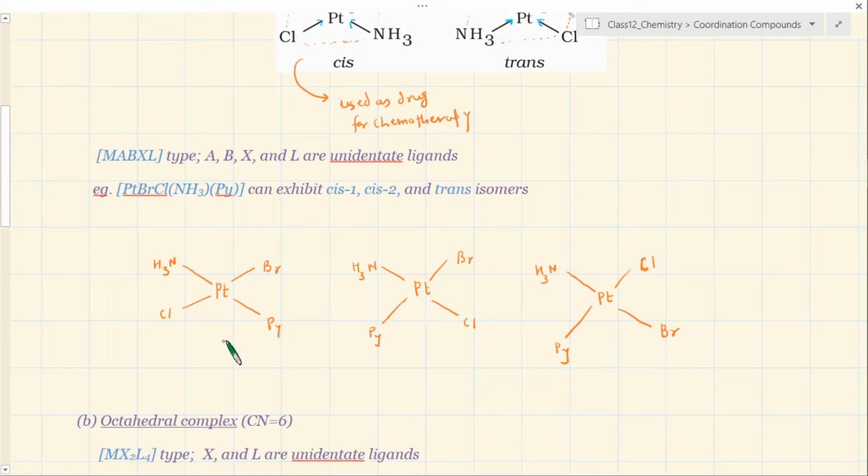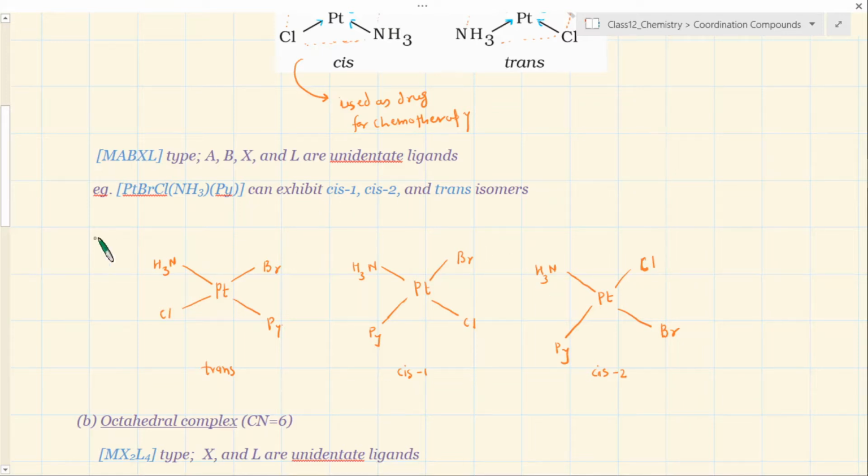So this also, if I call this as, let's say, trans, for example, and if I call this as cis, this also is cis but of another type. Okay, a slight difference in arrangement of bonding, cis 1, cis 2. You could have called this cis 2. There is no fixed rule here. Please see, there is no fixed rule here. So all I am trying to say is, if you find one trans, there are correspondingly two cis.